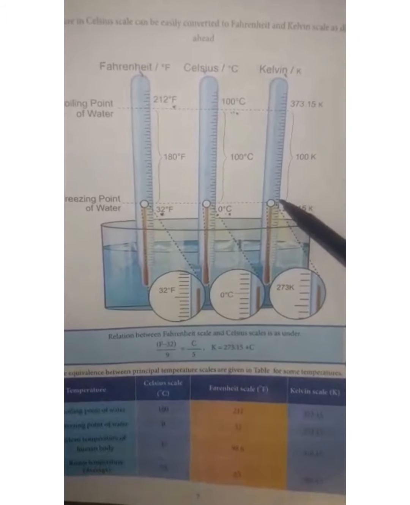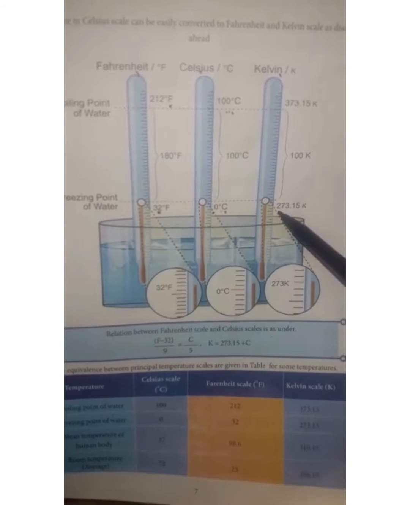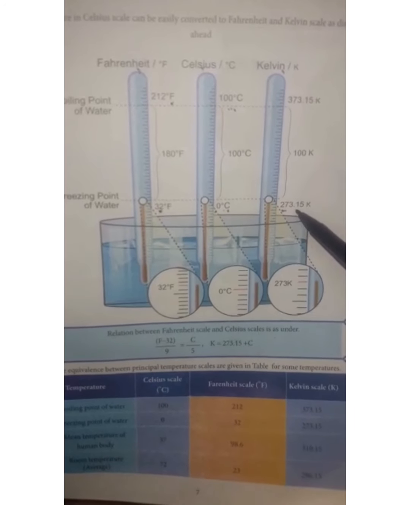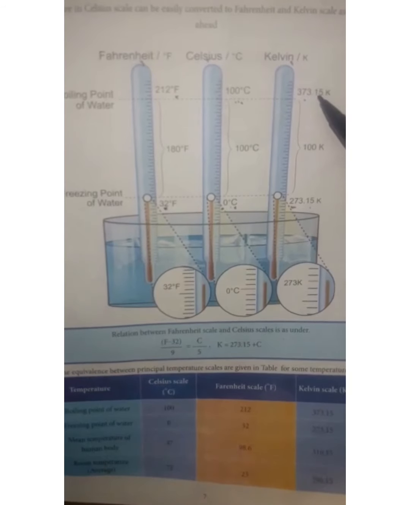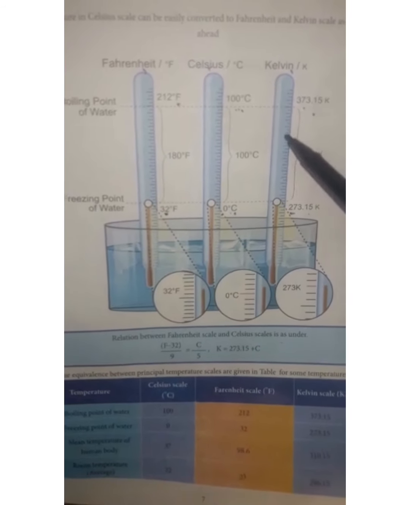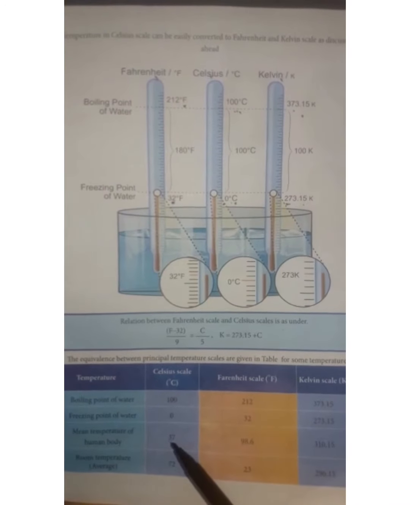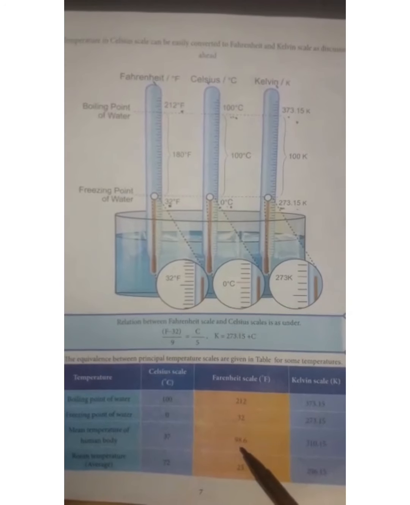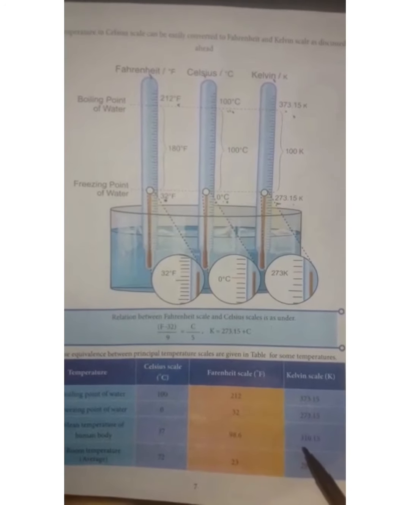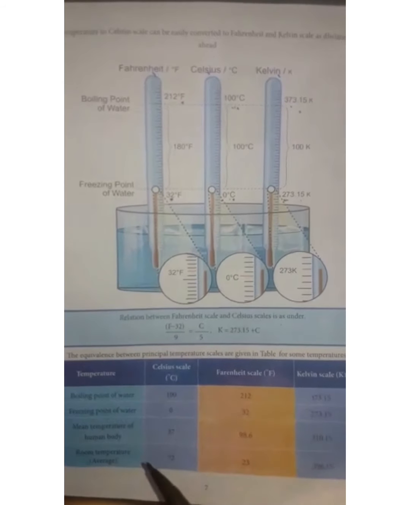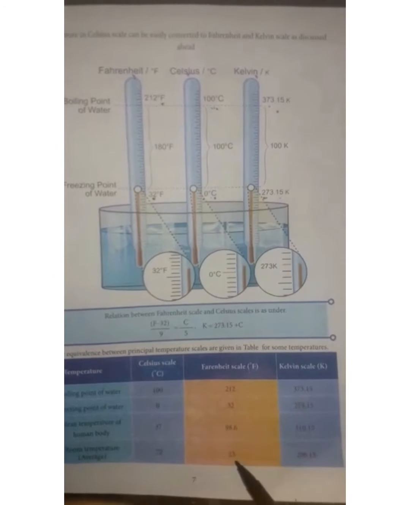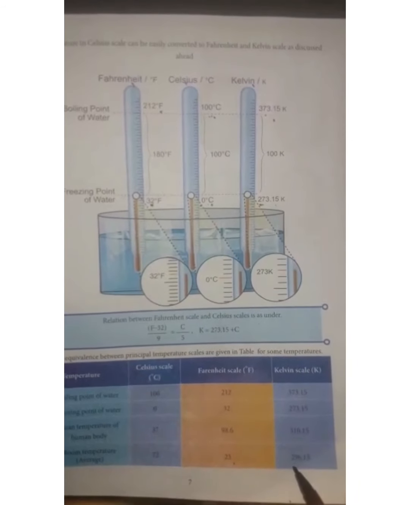In the Kelvin scale the freezing point of water is 273.15 and the boiling point is 373.15 Kelvin. Next, the average temperature of the human body in Celsius is 37 degrees Celsius, in Fahrenheit is 98.6 degrees Fahrenheit and in Kelvin 310.15.